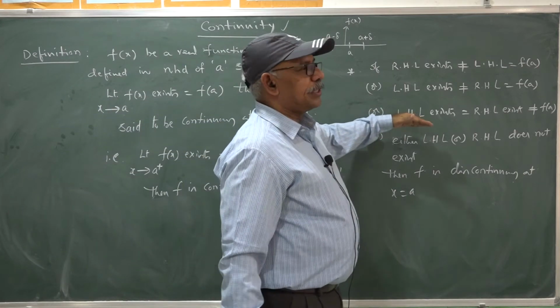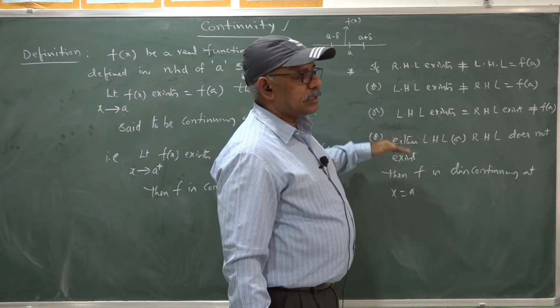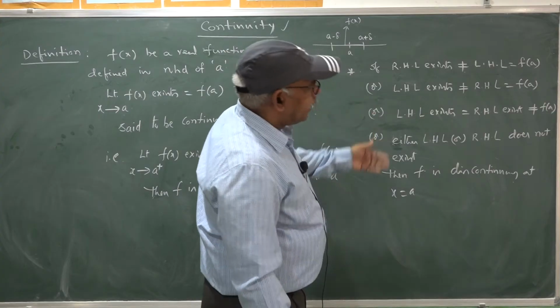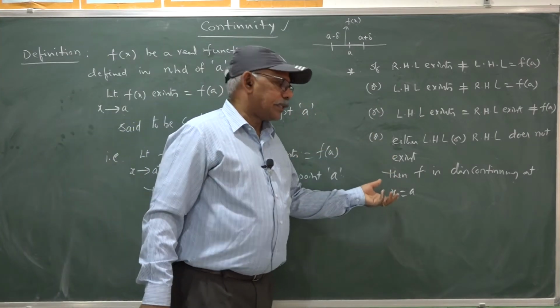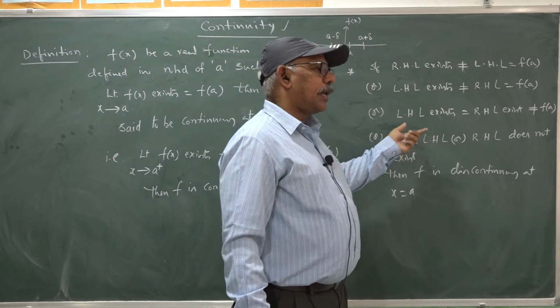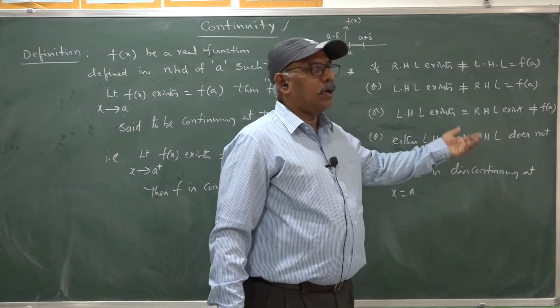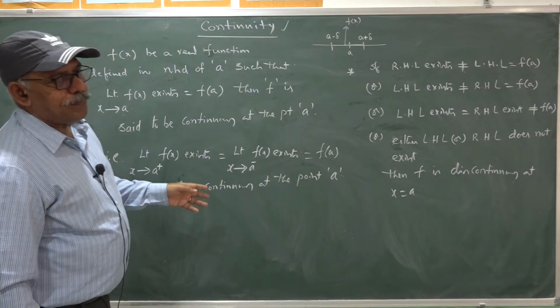Of course, this is said to be first kind discontinuity. Kinds of discontinuities are there; later we will discuss. In either case, either LHL does not exist or RHL does not exist, in such case also f is discontinuous.